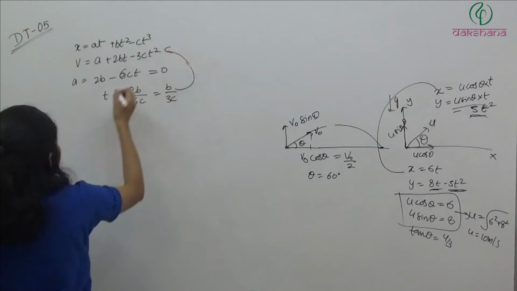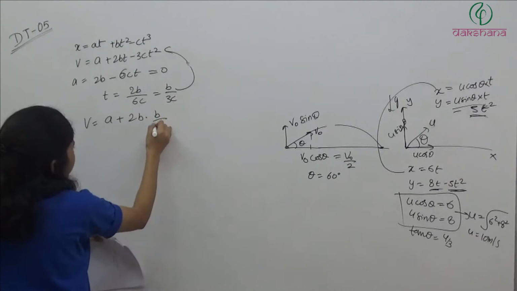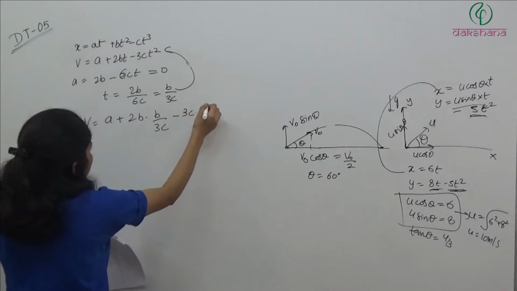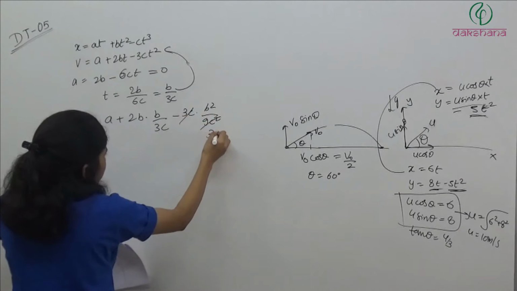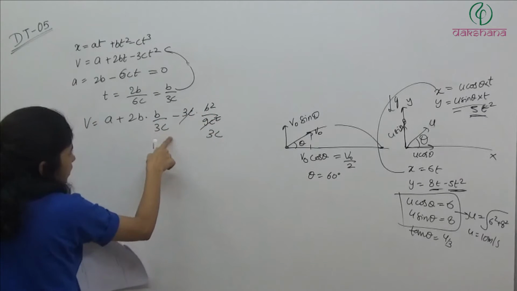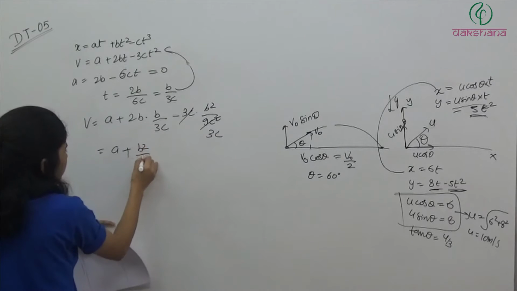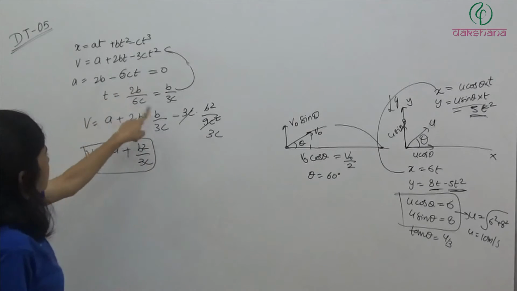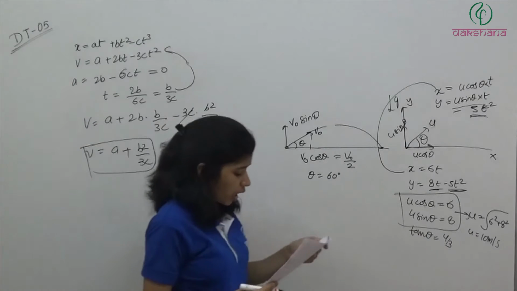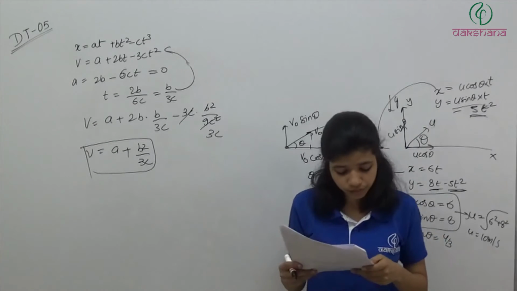Put this here, we will get v is equal to a plus 2b into b divided by 3c minus 3c into b square by 9c square. So from here we are getting 2b square by 3c minus b square by 3c. So a plus b square by 3c will be the velocity when acceleration is 0. Clear? Answer will be third option, a plus b square divided by 3c.